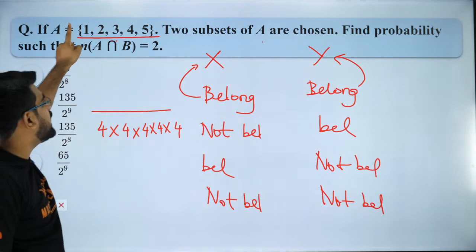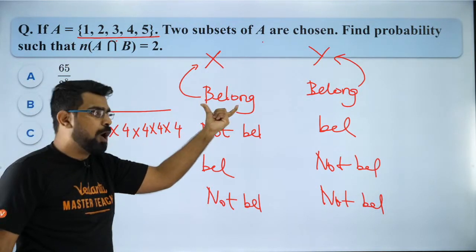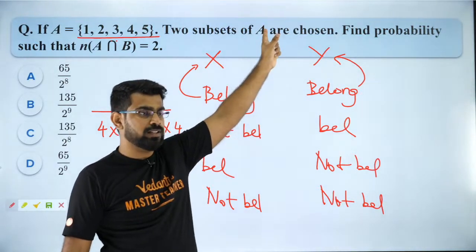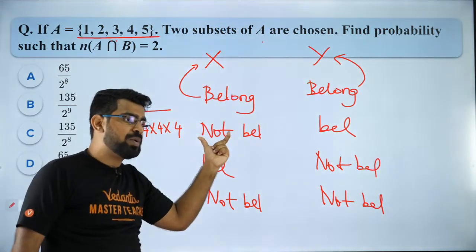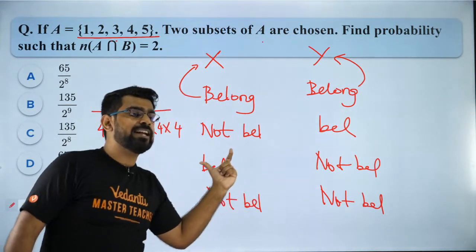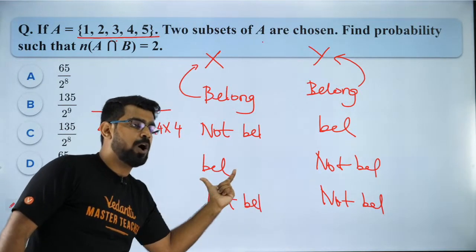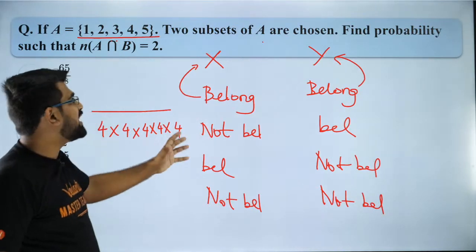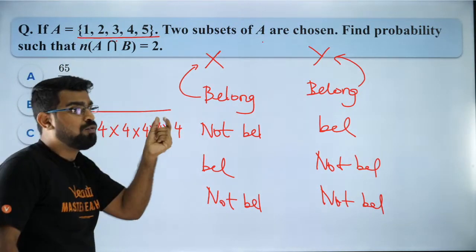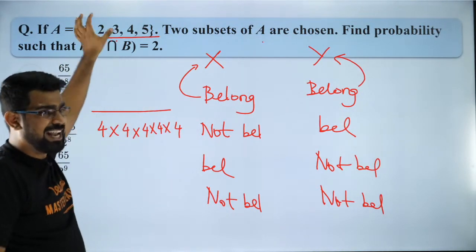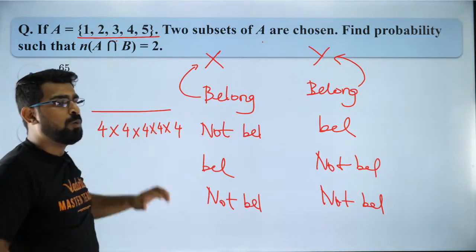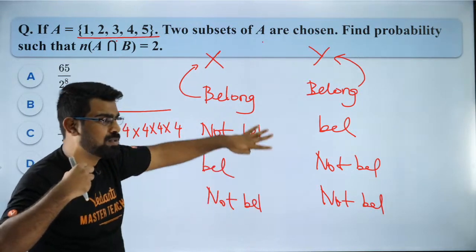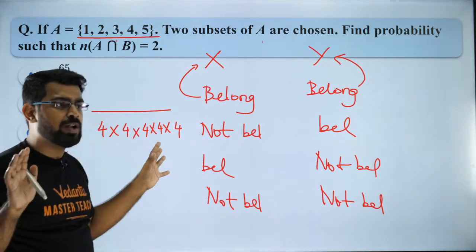When I take any element from A, it can either belong to X, belong to Y, where X and Y are subsets of A. Okay? Or it cannot belong to X, it can belong to Y. It cannot belong to Y and belong to X, or it cannot belong to both of them. So these are the various possibilities for every element in A. So if I take one random element from A, it can have these 4 possibilities. Are you all clear with it?